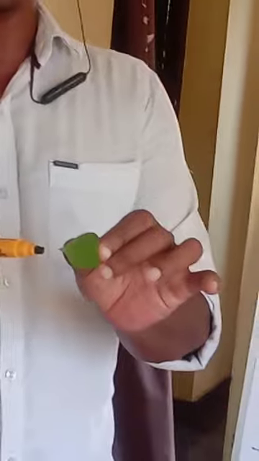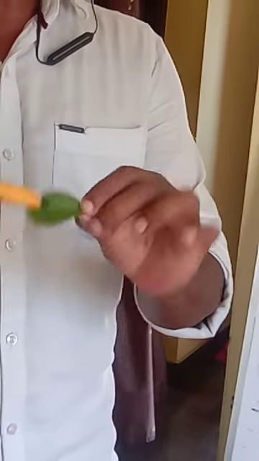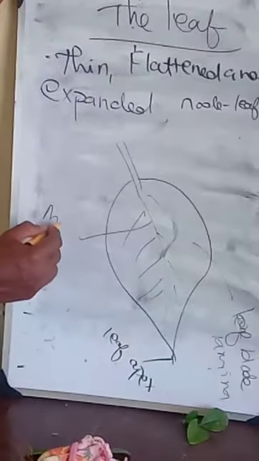In the center there is a vein which is called the midrib.